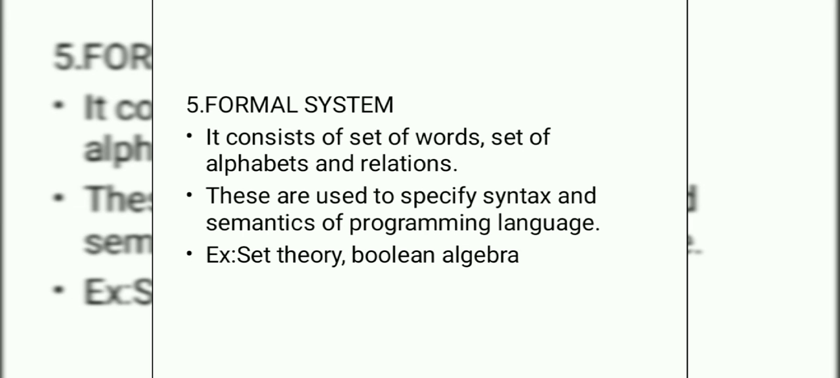And last one, formal system. It is important in the field of implementation and study of programming language. These are used to specify the format and meaning of programming language. Set theory and Boolean algebra are the examples for the formal system.